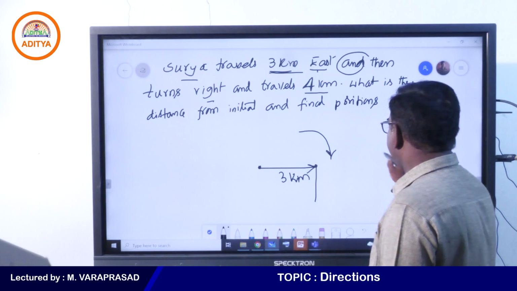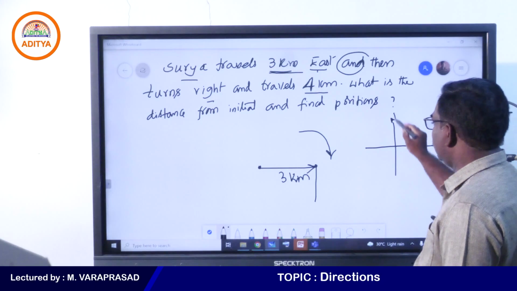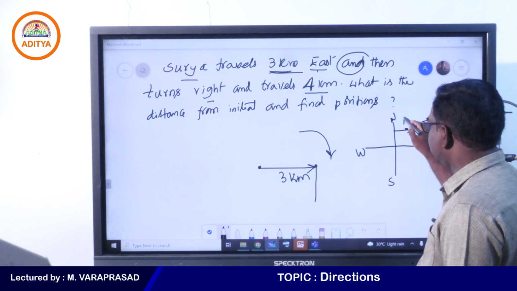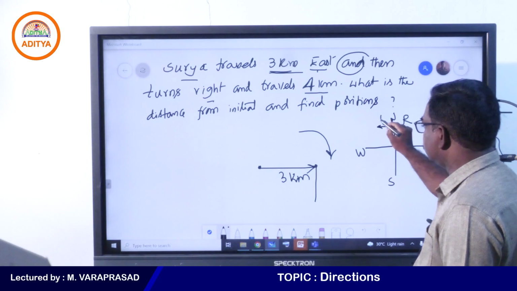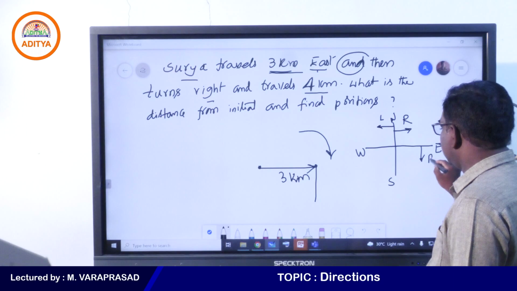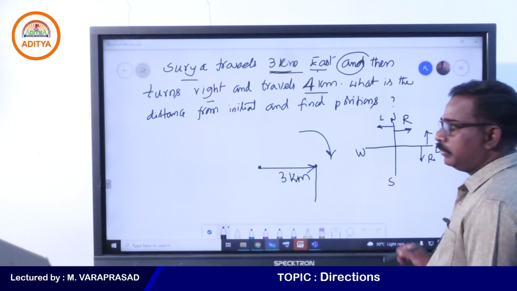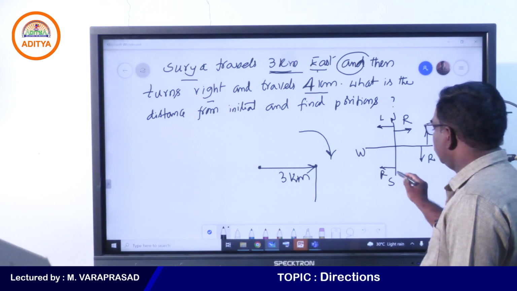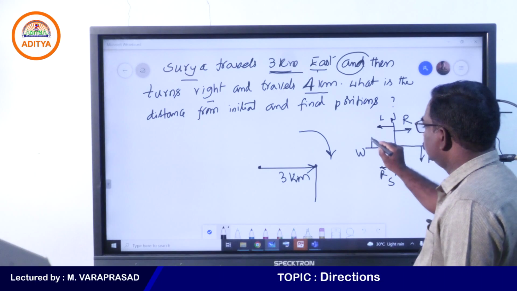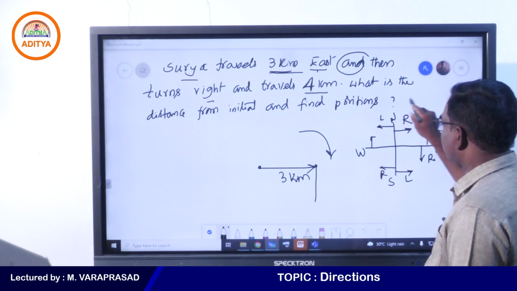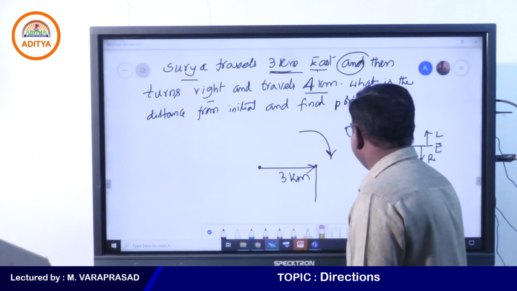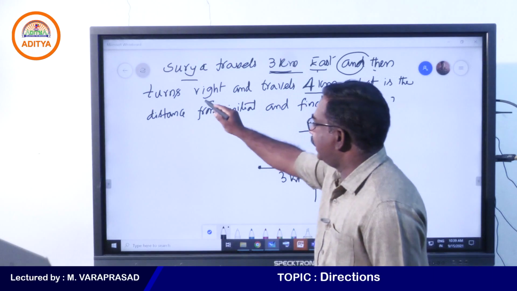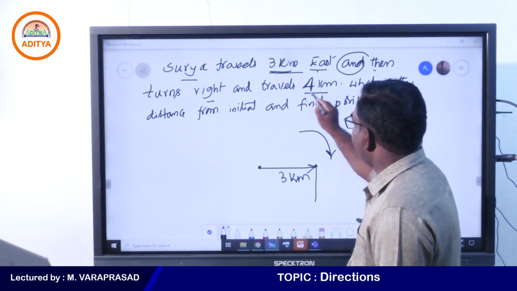So when you are doing the sum, always write your map here. So this is north, south, east, west. Going clockwise is called right, going anti-clockwise is called left. So better to draw the diagram, then you won't get confused. So anti-clockwise is left, clockwise is right. Now what is given there, you see. Then it turns right, right means clockwise. Traveled 4 kilometers.